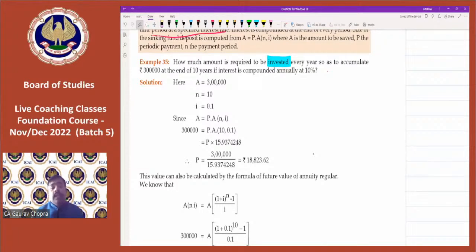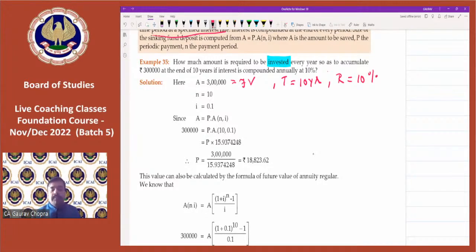Since we have to receive 3 lakh at the end of 10 years, this 3 lakh is nothing but the future value. We will receive this sum at the end of 10 years. Time is 10 years, and rate is 10%.